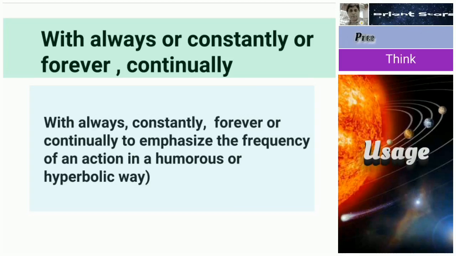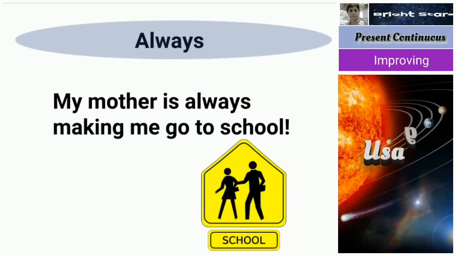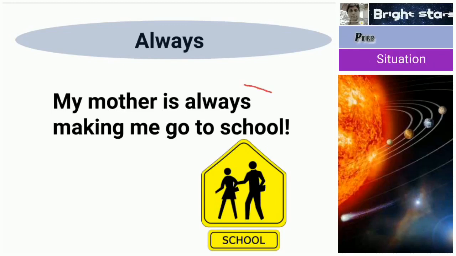So next one, with always, constantly, forever or continually. If these adverbs come, we use the present continuous tense, to emphasize or stress the frequency of an action in a humorous or hyperbolic way, in a joking or emphatic manner. You see here, my mother is always making me go to school.